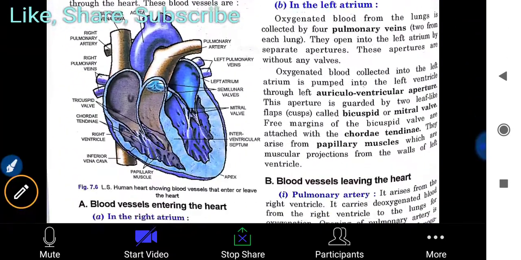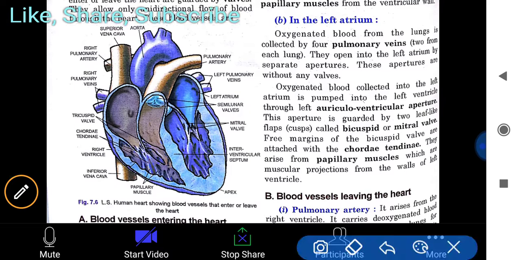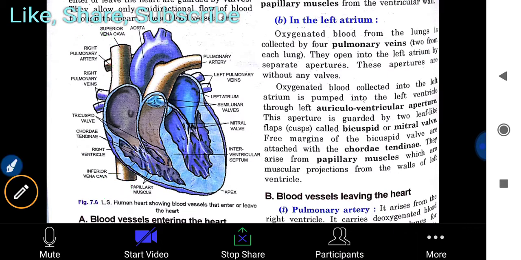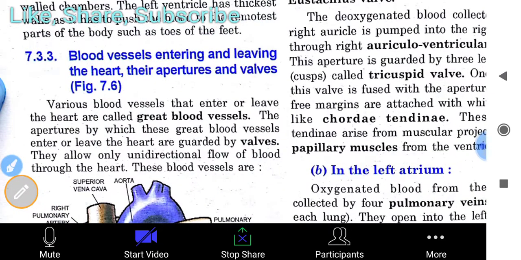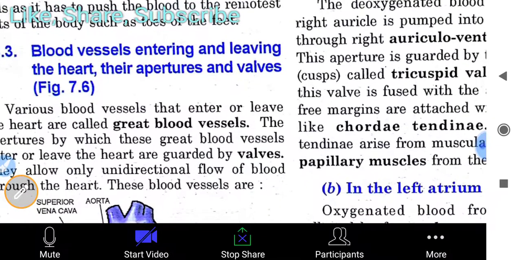Whenever you see the structure of the heart, the superior vena cava is coming from here, and the inferior vena cava from here. The superior vena cava carries blood from the upper part of the body and the inferior vena cava carries blood from the lower part of the body. So you have to understand like this, and I think this is also given in your book. Next, blood vessels entering and leaving the heart, their apertures and walls, which we read briefly. Now we have to read it in detail.